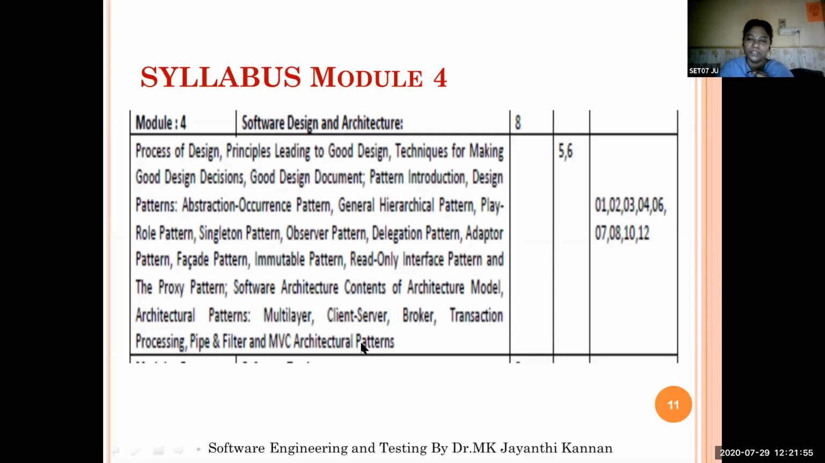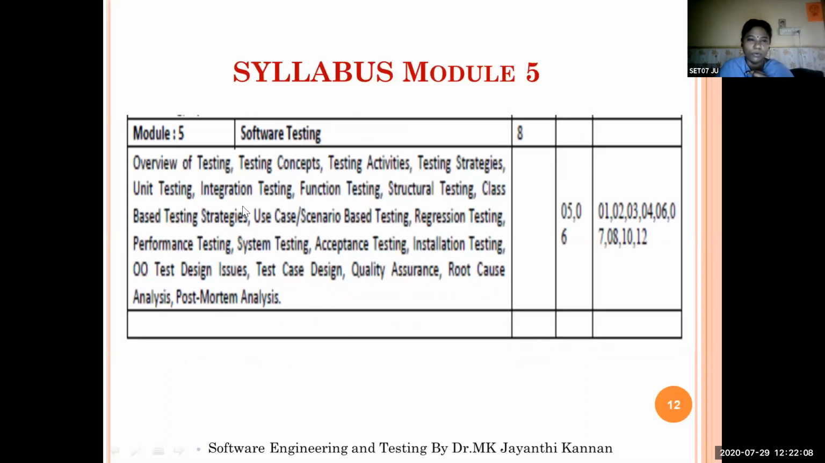We have 8 hours for this particular module. We are attaining course outcome 5 and course outcome 6, and the following program outcomes are attained. The last module in our syllabus, module 5, is called software testing. Here we are discussing analysis and design. We are not going to do any implementation, only analysis and design.